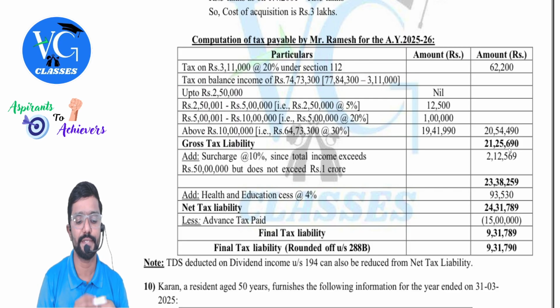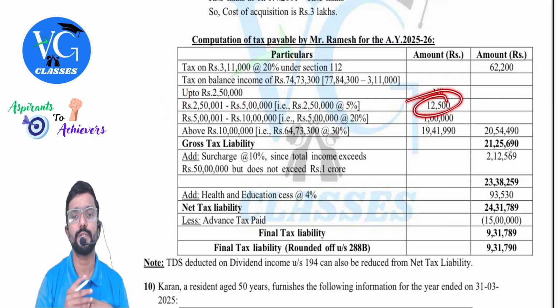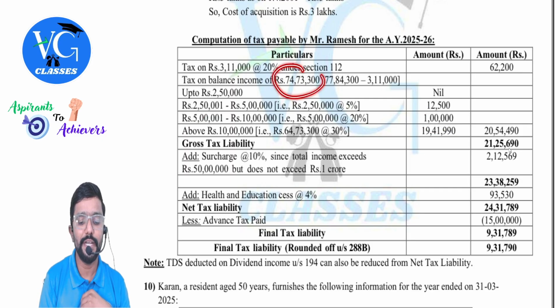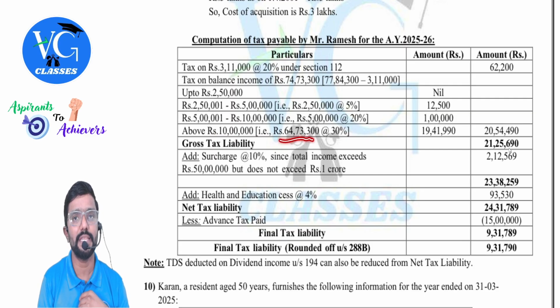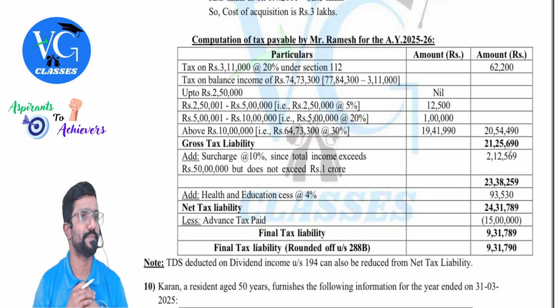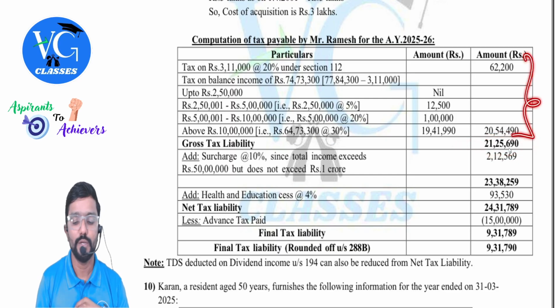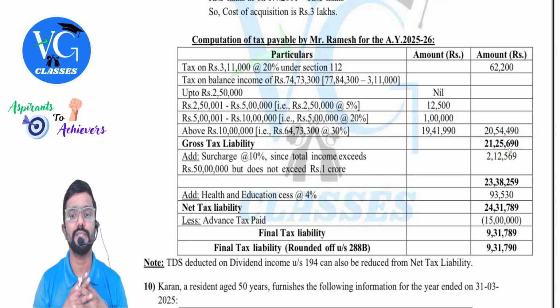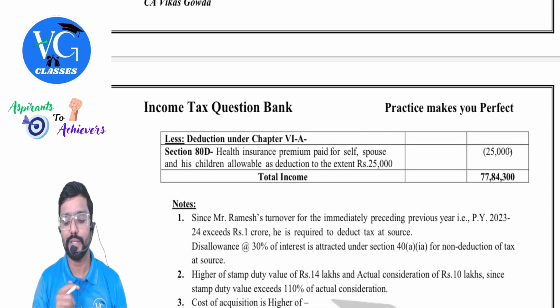Tax on the slab rates: up to 2,50,000 nil. 2,50,000 to 5 lakh 5%, which comes to 12,500. 5 lakh to 10 lakh 20%, which comes to 1 lakh. Then more than 10 lakh, it is 30%. More than 10 lakh, how much, sir? 74,73,300 minus 10 lakh, you will get 64,73,300 into 30%. So we will get a gross tax, add up both, gross tax of 21,25,690. Total income is more than 50 lakh.